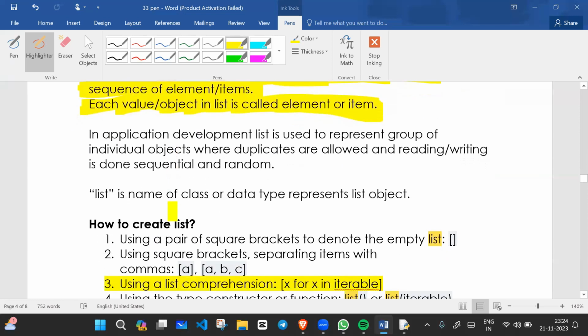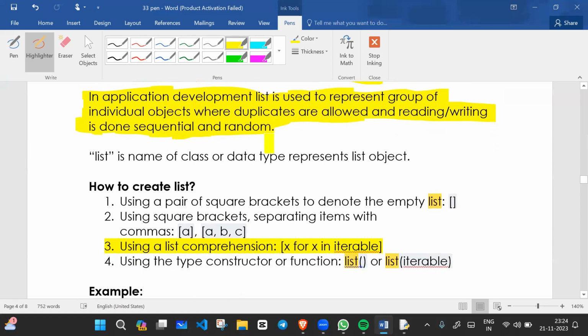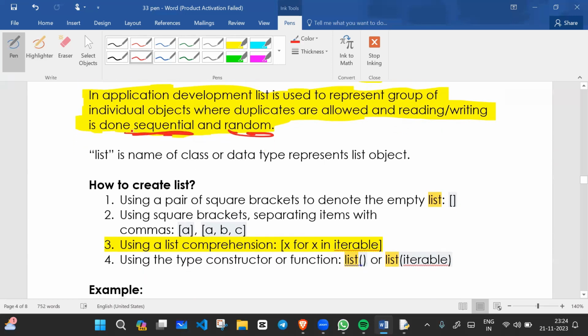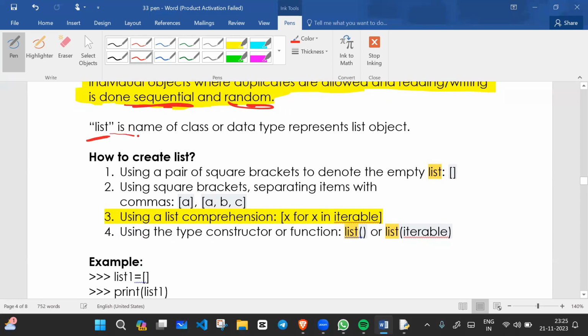In application development, list is used to represent a group of individual objects, where duplicates are allowed and reading and writing is done sequentially and randomly. So you can randomly pick up any value from the list, or you can sequentially fetch or read all the values. List is the name of the class or data type that represents the list object.